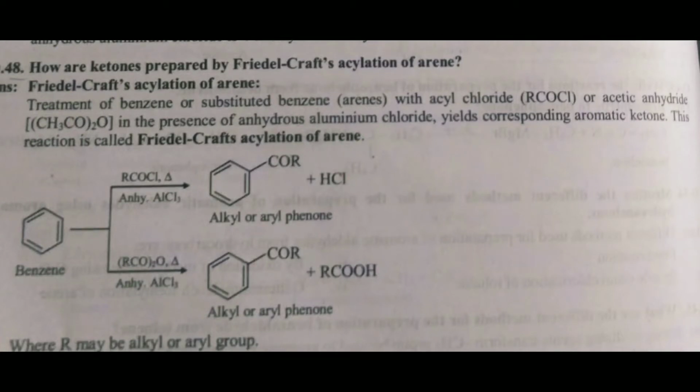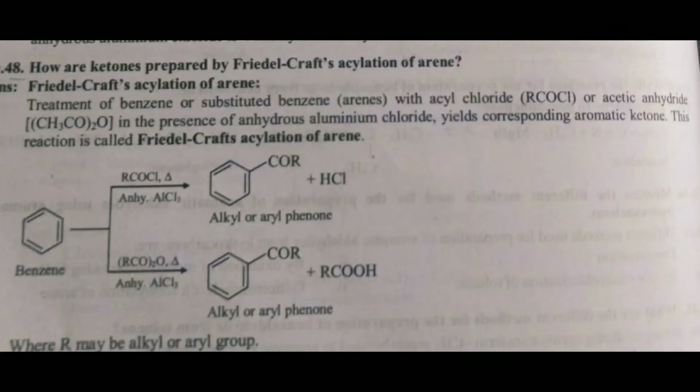The next point is the preparation of aromatic ketones from hydrocarbons by Friedel-Crafts acylation of arene. In this reaction, benzene or substituted benzene or arene with acyl chloride or acetic anhydride in the presence of anhydrous aluminum chloride gives aromatic ketone.